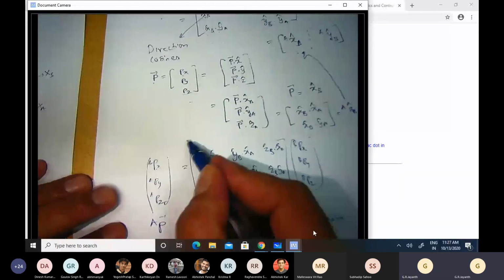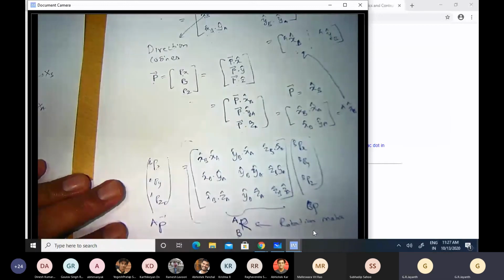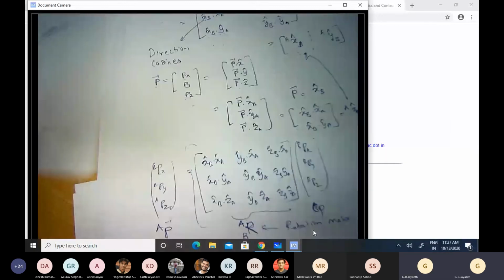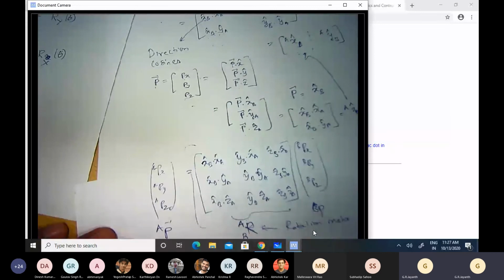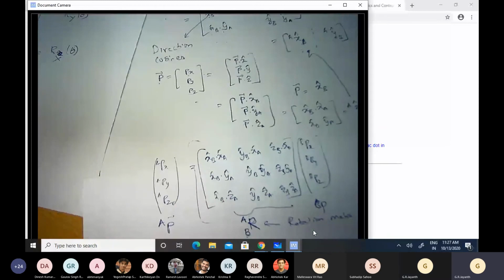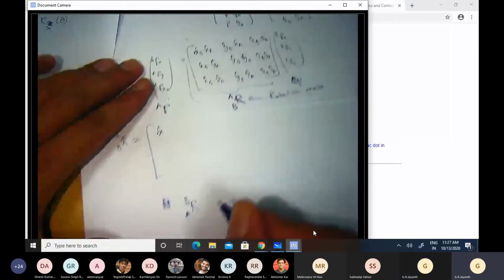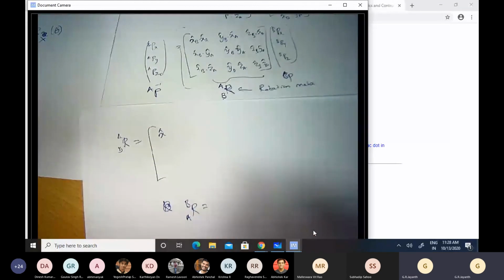This is R of B with respect to A, right? So if I were to take the transpose of this matrix, what do I get? Sorry, R of B with respect to A is this matrix. R of A with respect to B is this matrix. Again, I just need to exchange A and B in this equation.